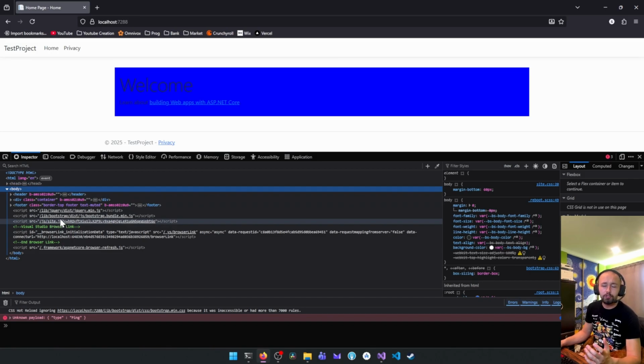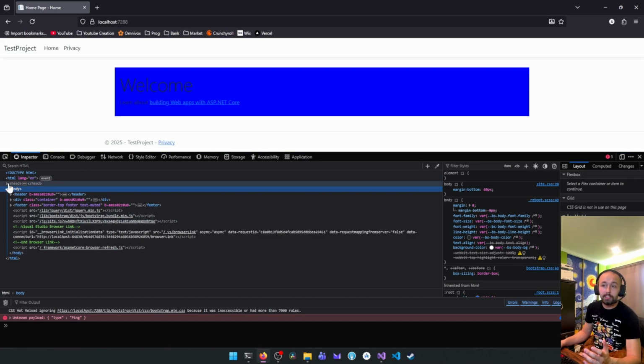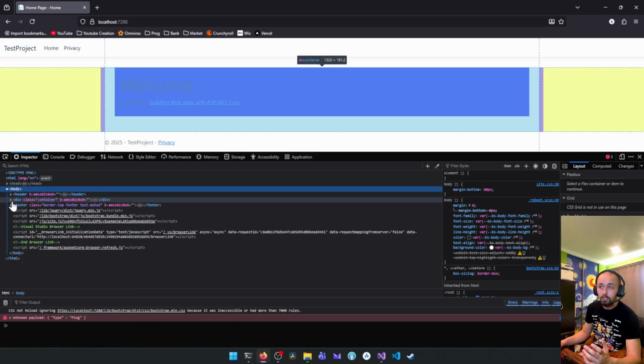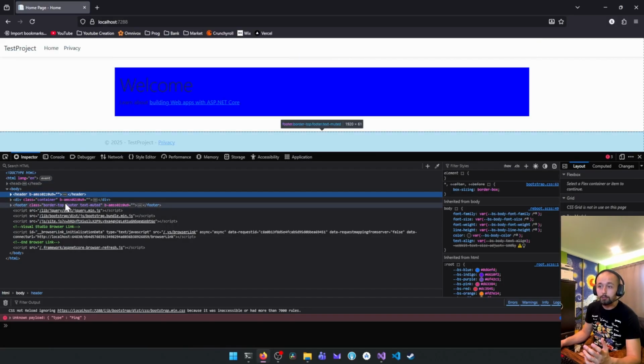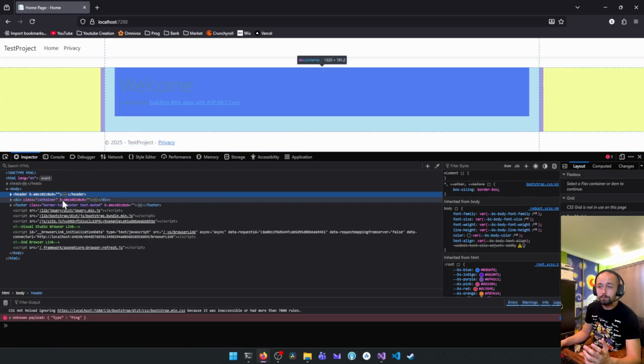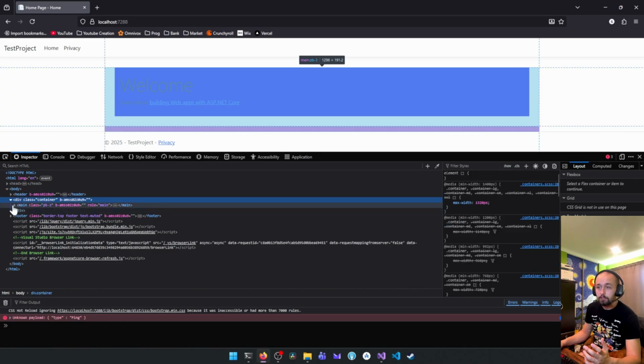So as we can see in the inspector, that is like the same thing that we have on our Visual Studio, but it's directly inside of your browser. It's gonna inspect everything. As we go down, we can look at the div. We have our header, our footer, that is in blue, as I explained to you in the layout sections. You can click on the arrow next to the container, then main.